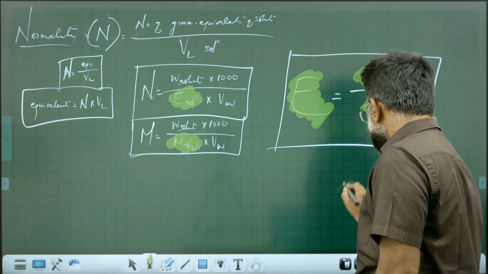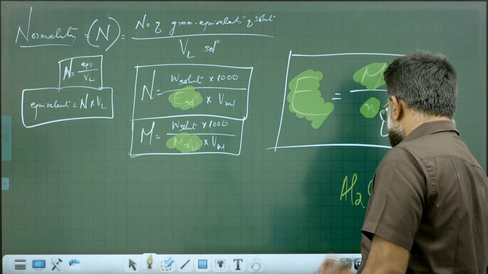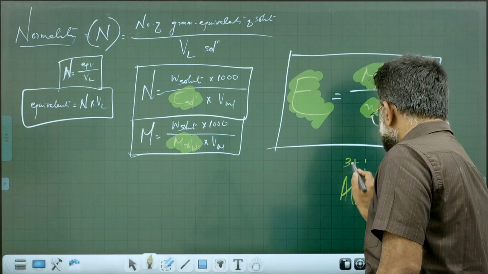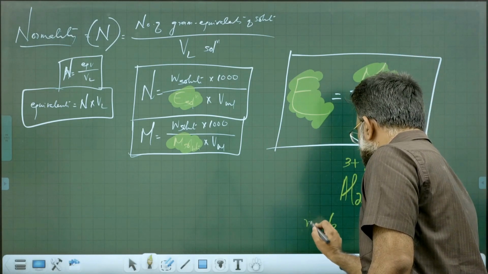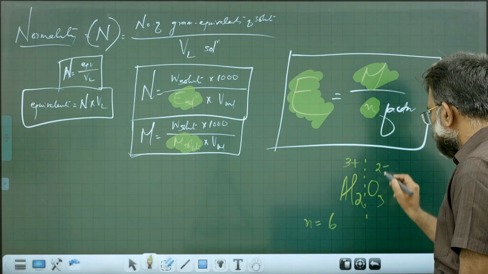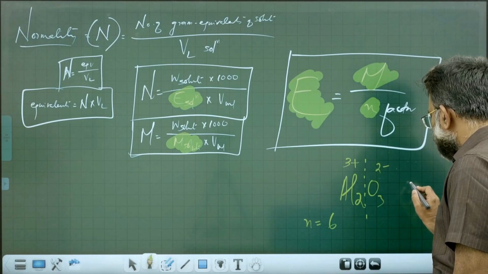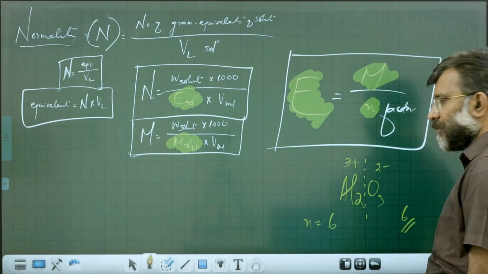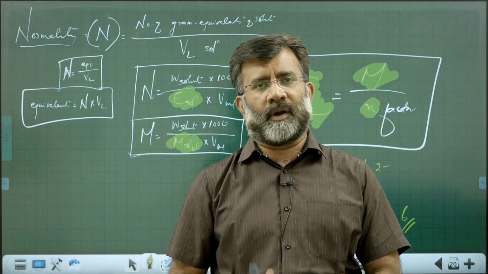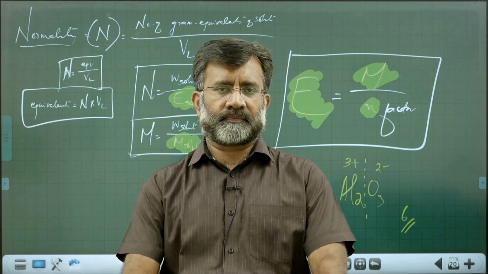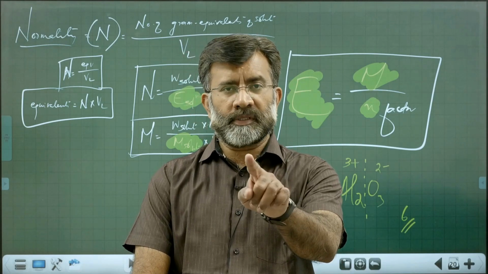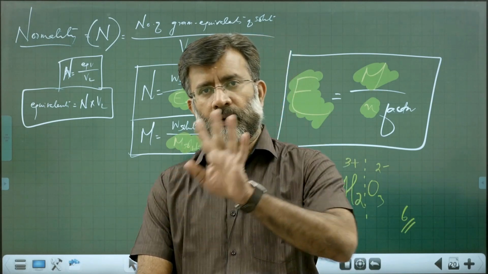For example, if you take Al2O3, the charge of aluminium is 3 plus and the cationic part is 3 into 2, 6. That is the n factor. Or you can take the anionic part, 2 minus into 3, that is again 6. So the total charge of either the cationic part or anionic part is called the n factor for compounds.